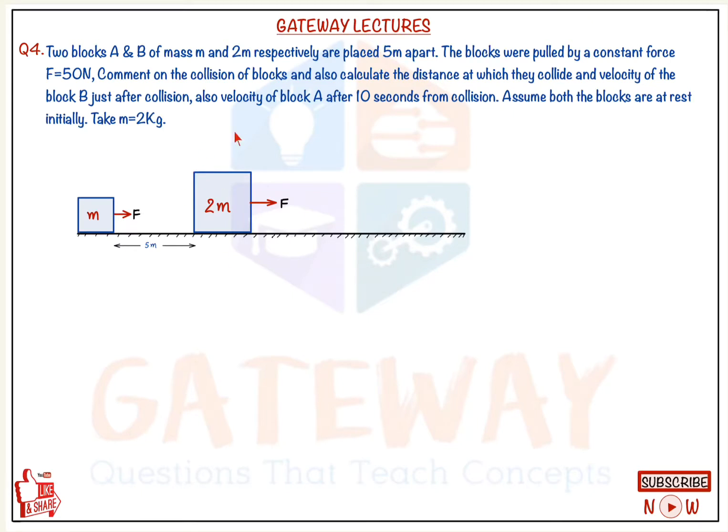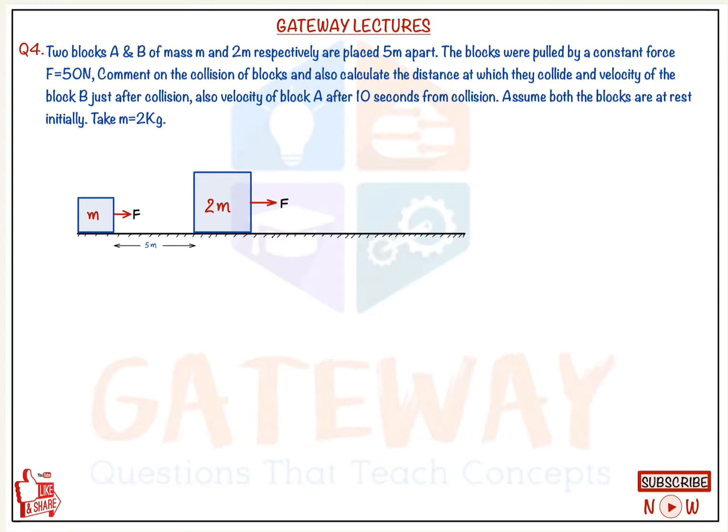The velocity of block B just after collision, very close to 0 seconds after collision. Also the velocity of block A after 10 seconds from collision. So what will be the velocity of this small block after 10 seconds from the collision? Assume both the blocks are at rest initially. So initially they were at rest. We applied a force F and they start moving. Take small m equal to 2 kg. Let's solve this question.